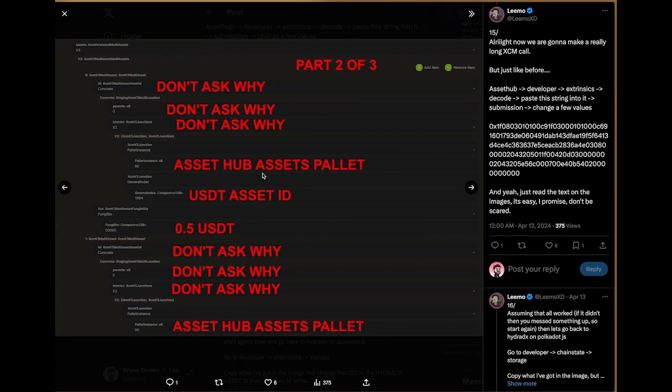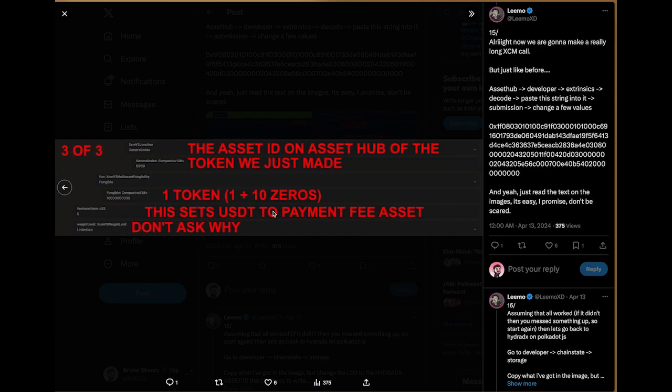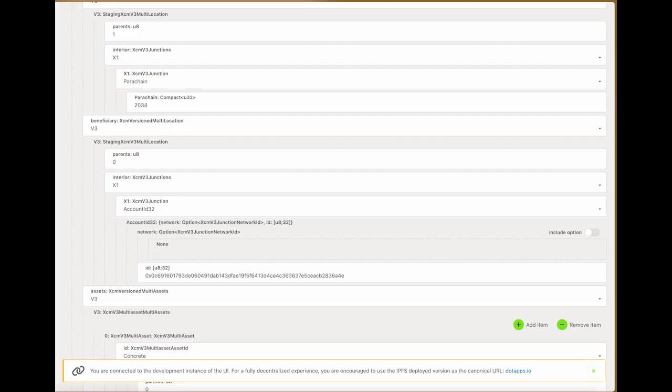Let's move on. Don't ask why. AssetHub assets pallet USDT asset ID 0.5. Sorry, don't ask why. AssetHub assets pallet. Yes, okay. I will not ask why. The asset ID on AssetHub of the token we just made. Okay, so this is the bottom part. General index 6969, which we should change.